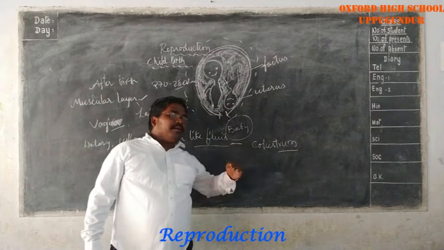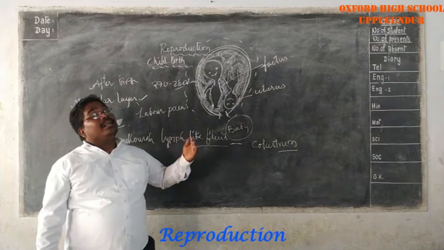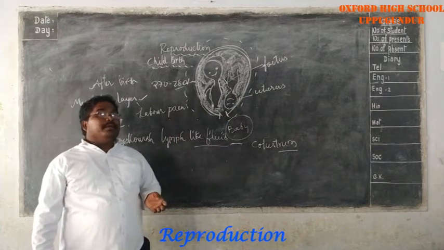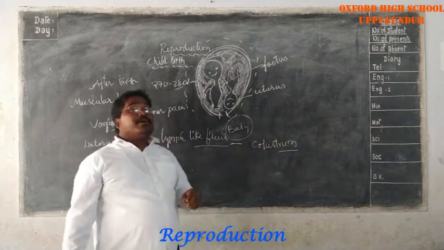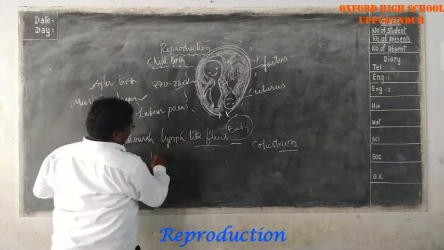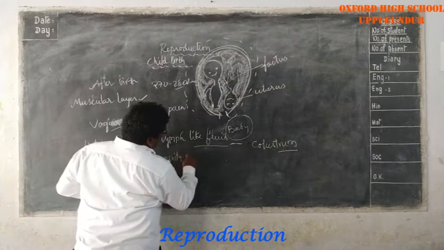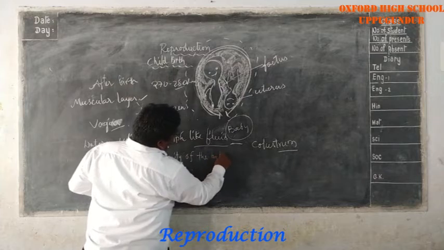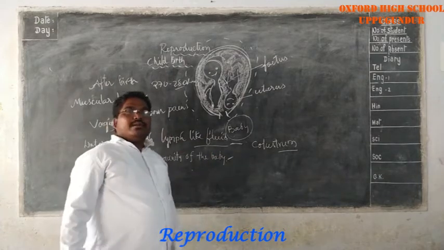Colostrum is very important for the baby. So feeding of colostrum to the baby is very important. It develops the immunity of the baby. So in this way, the new baby has come to our world.